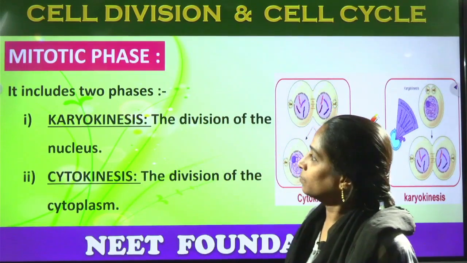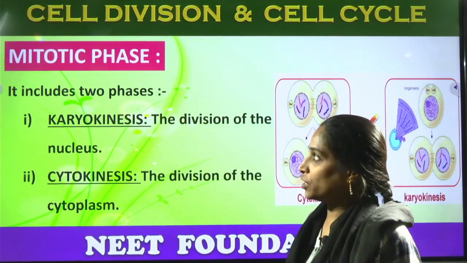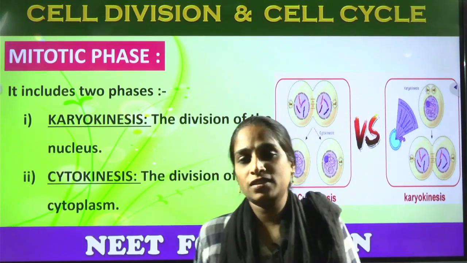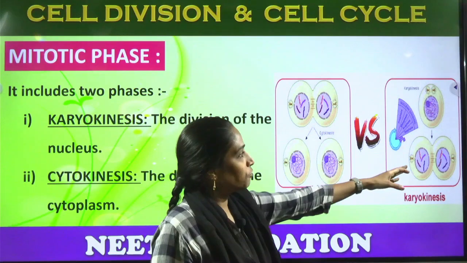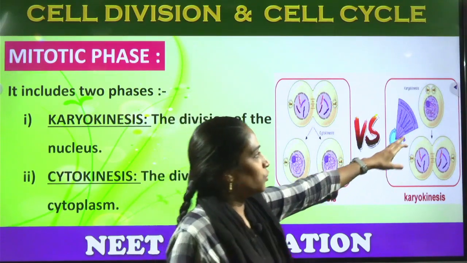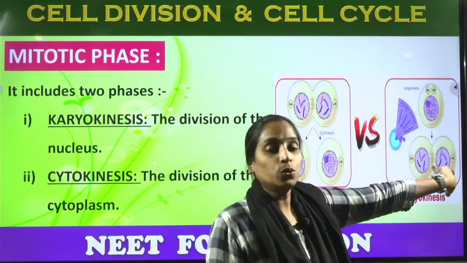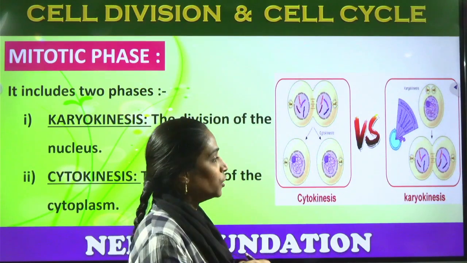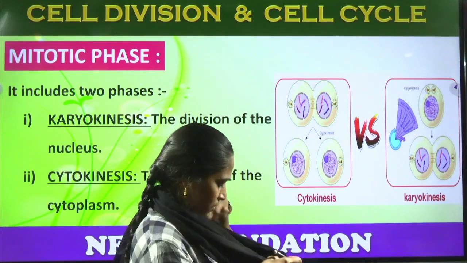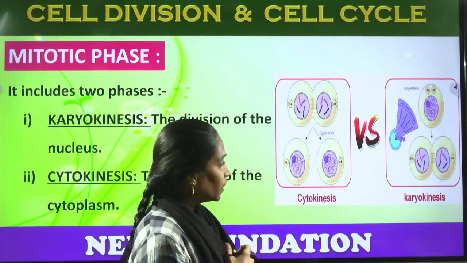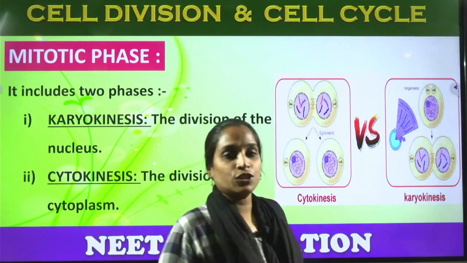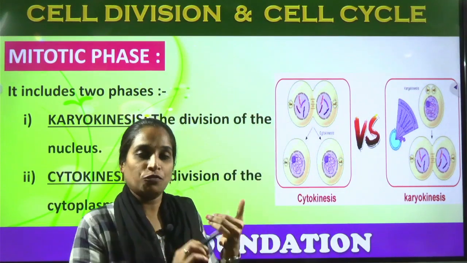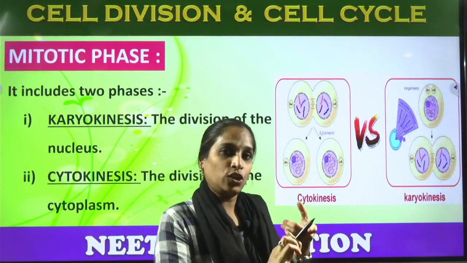Next stage is the mitotic phase. Within this we can observe the first process, called karyokinesis, nothing but the division of the nucleus. So a single nucleus will be dividing into 2 nuclei. Karyon means nucleus, so karyokinesis is the division of the nucleus, and after this come the 4 phases: prophase, metaphase, anaphase and telophase.